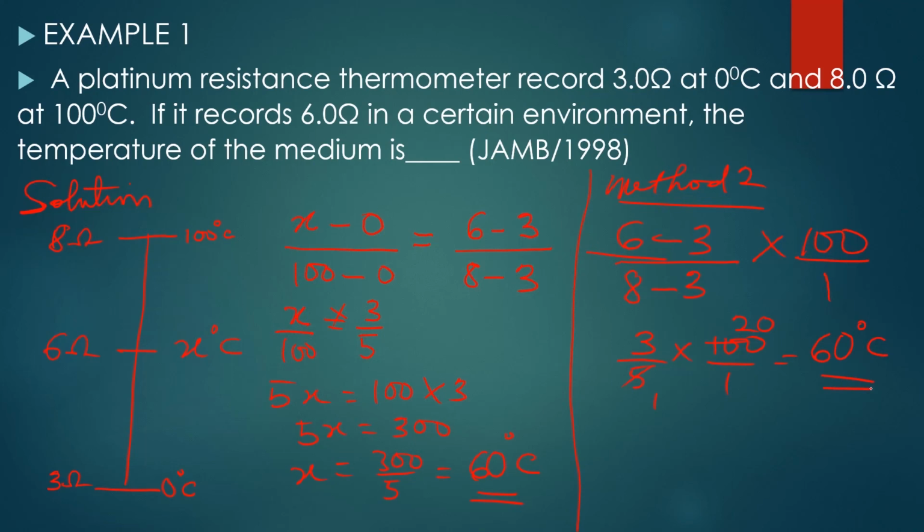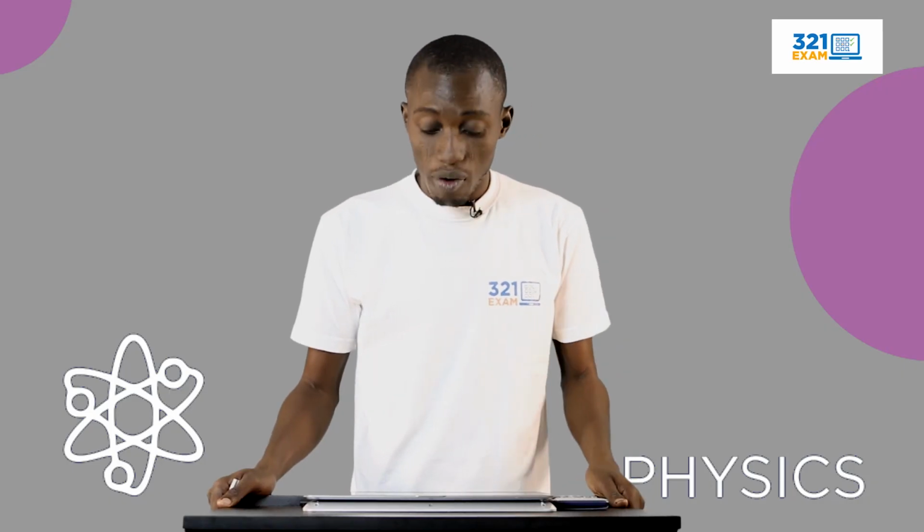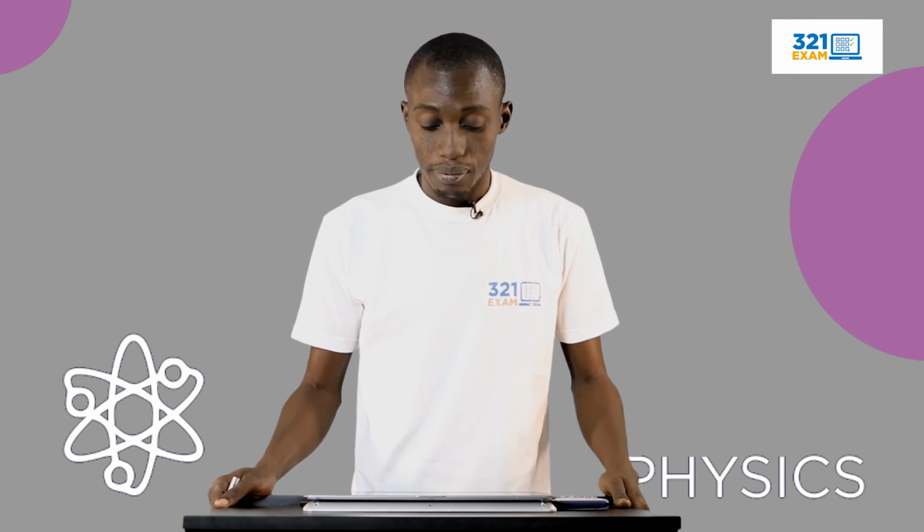So with any of these methods, you realize that we'll still arrive at the same answer, which is 60 degrees Celsius. The first method, you compare the different temperatures as well as the different resistances. The second is going to be the resistance at that temperature minus resistance at the lower fixed point over the resistance at the upper fixed point minus the resistance at the lower fixed point, then everything times 100/1, which is the difference between the temperature of the upper fixed point and the temperature of the lower fixed point. So this is the first example, and this example was extracted from JAMB 1998.